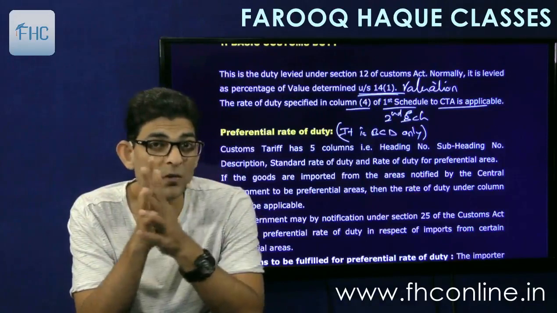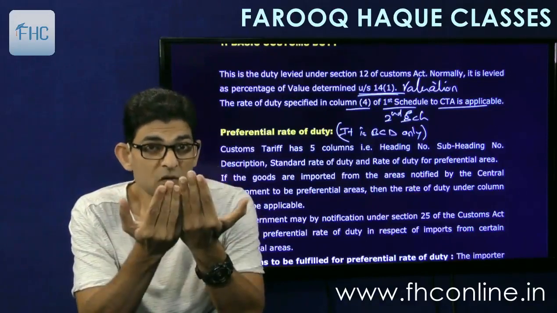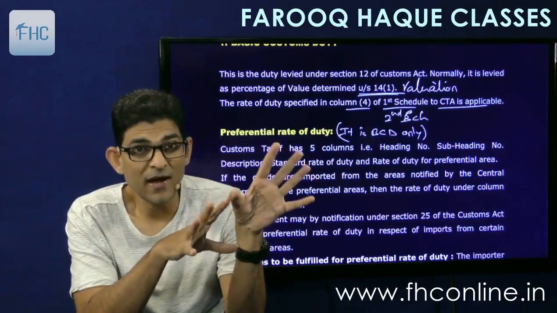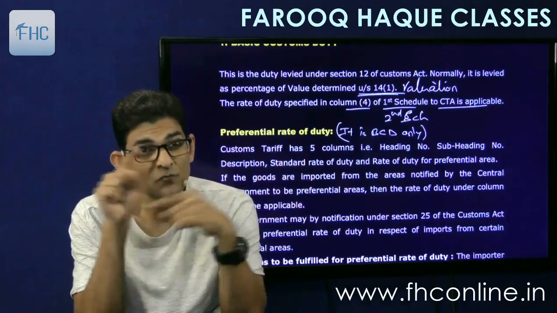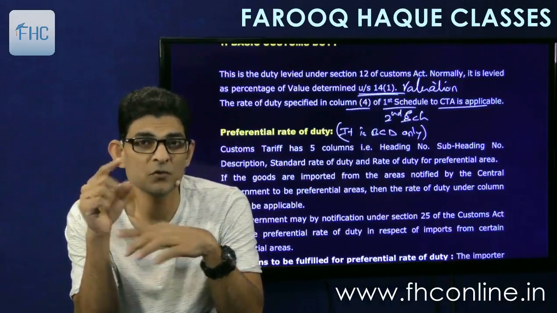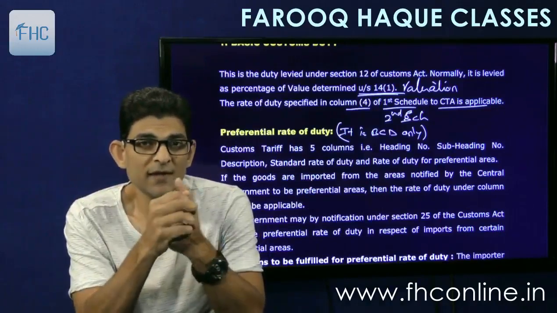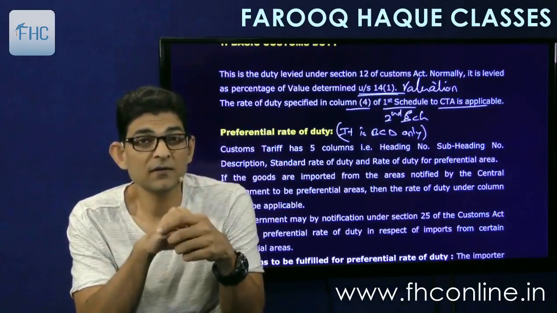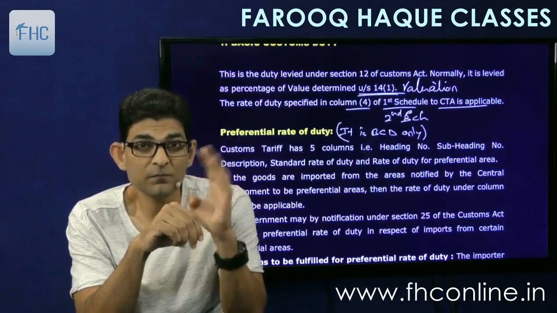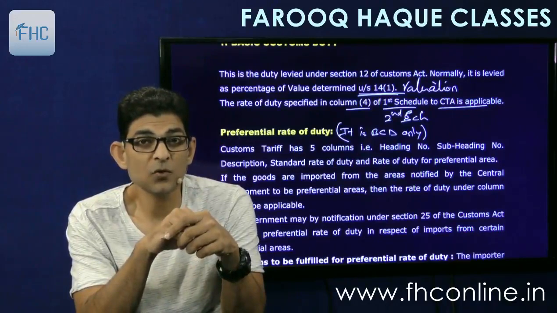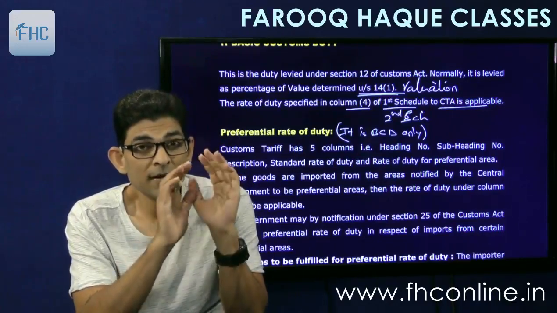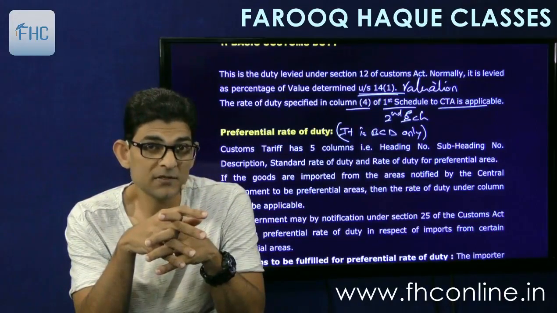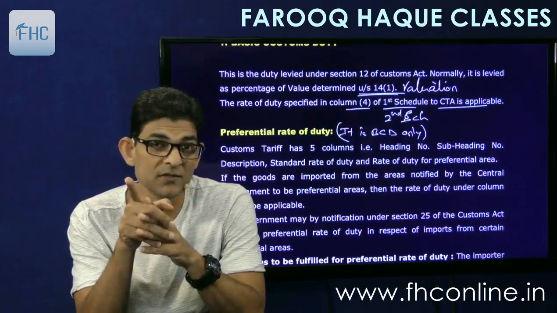Now, what the government has to do is, government has to issue a notification to prescribe any country as a preferential area for these goods. So, then government will issue a notification, and in that notification they will specify USA as a country for the purpose of preferential duty in case of apple. Once this is done, now the goods that were imported from US, apples, will be chargeable at 5%.